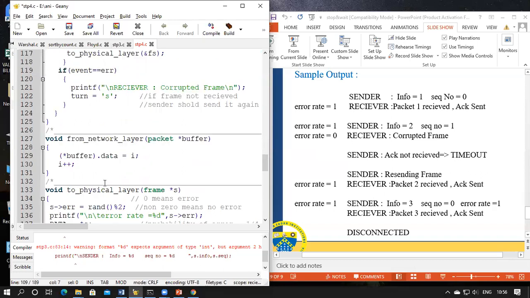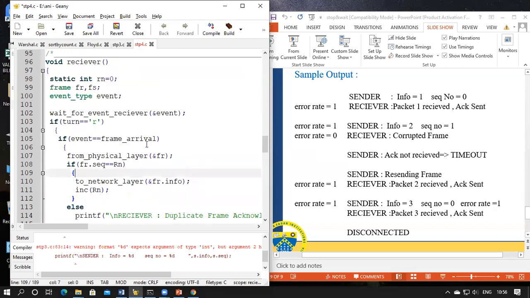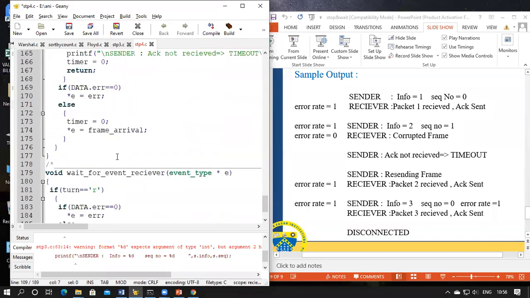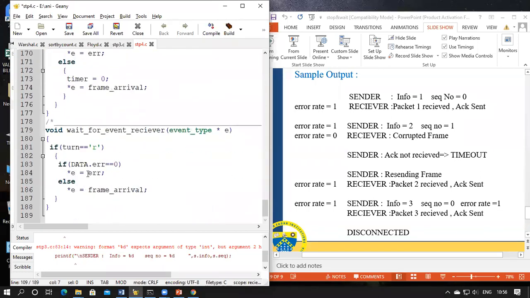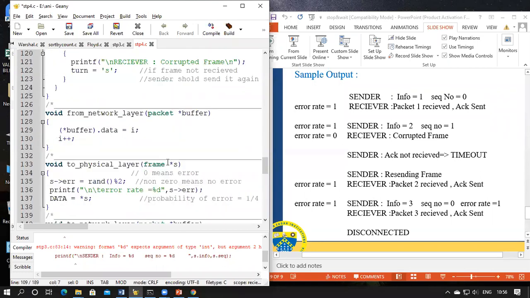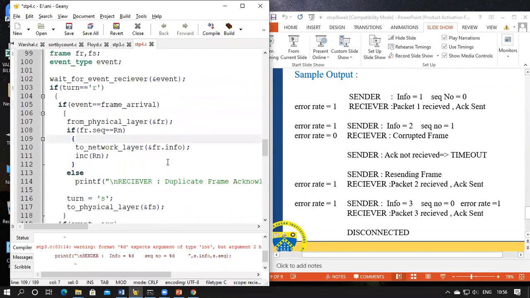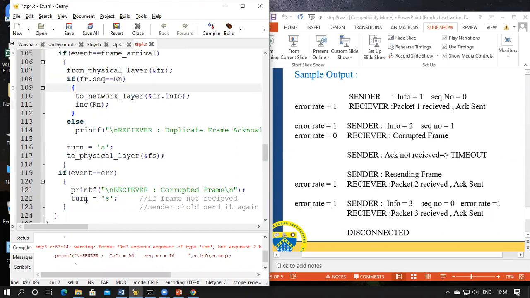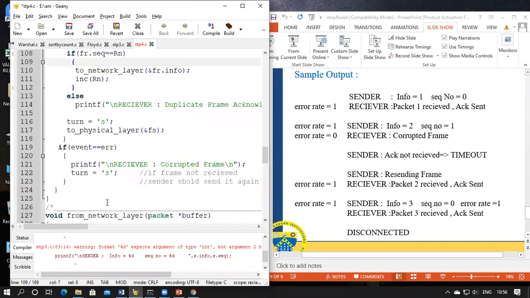So now the turn is R now. We'll go to the receiver function. So the frame has arrived. But because the error is 0, in the event of receiver, the flag is set as error. So once you come to the receiver function, it goes to this part. So it is not frame arrival, it is error part. So if it is error part, it will display corrupted frame, and it will make the turn flag as S, and it will come out of